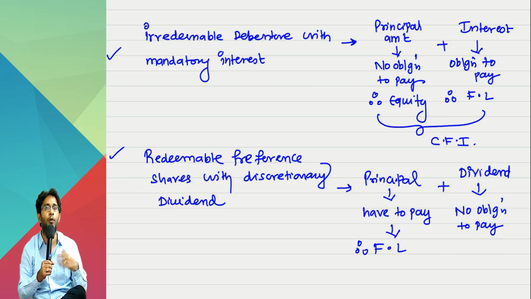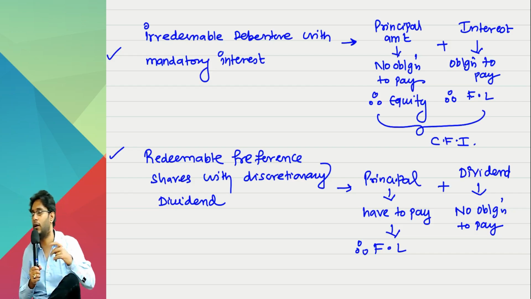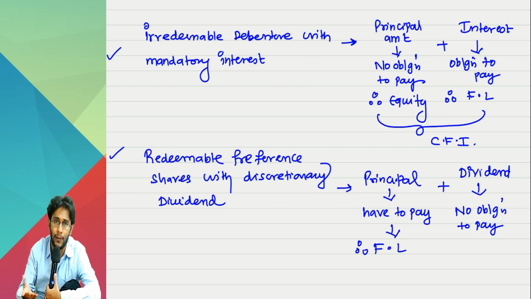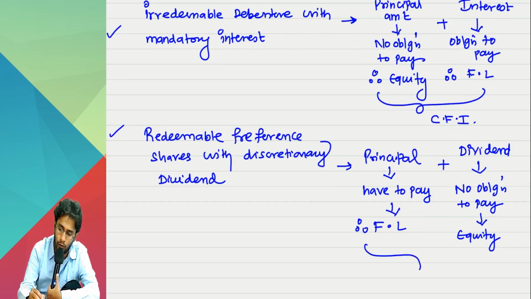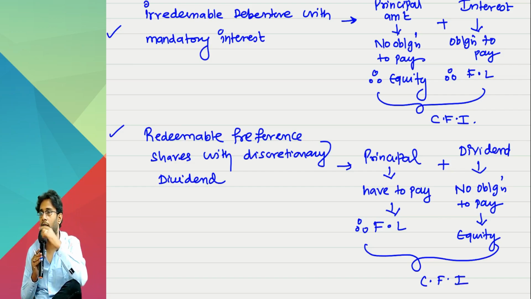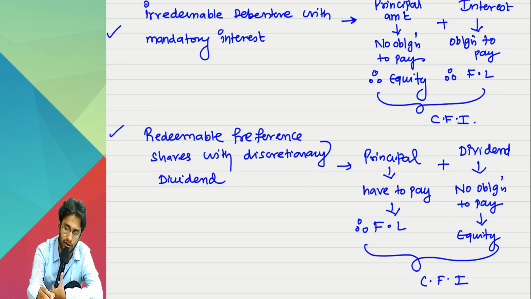If I want, I can stop and nobody can file a case on me if I don't declare dividend in a year. So I may pay, but I don't have an obligation to pay. Therefore, this portion is an equity. Overall, this becomes a compound financial instrument. Again, for this accounting is later. Now tell me, sir, just for clarity purpose,